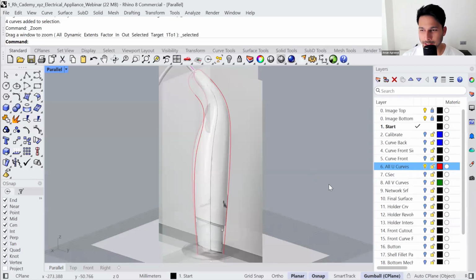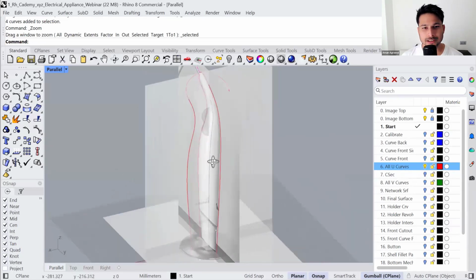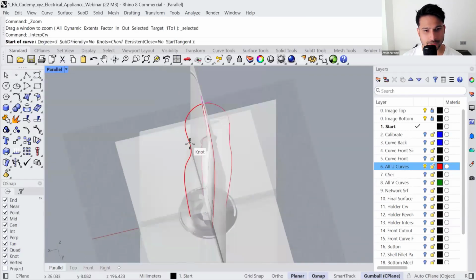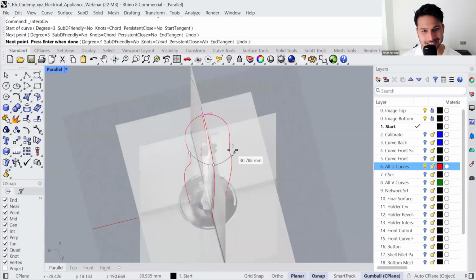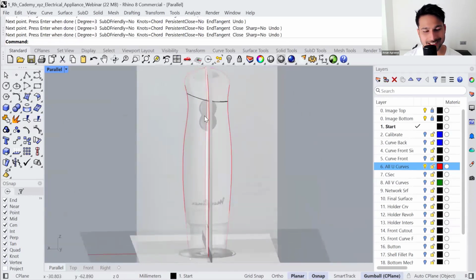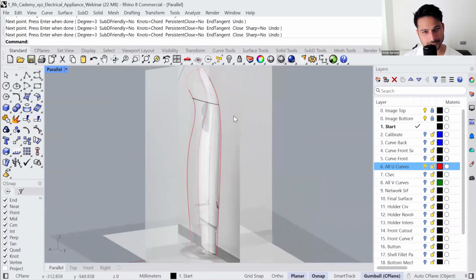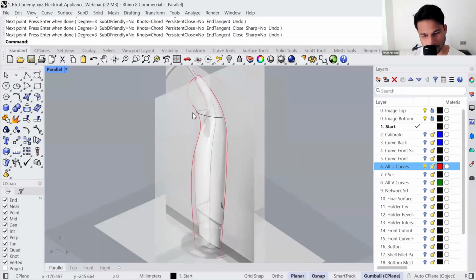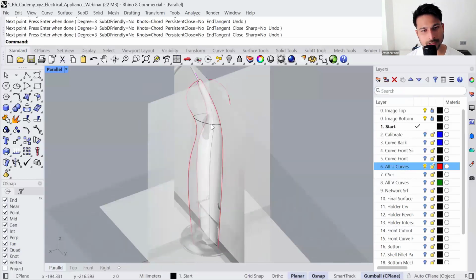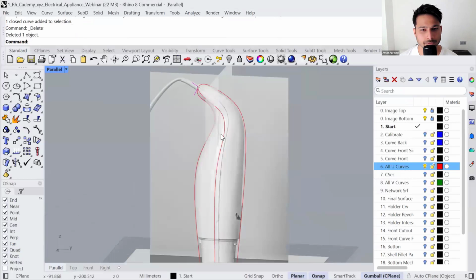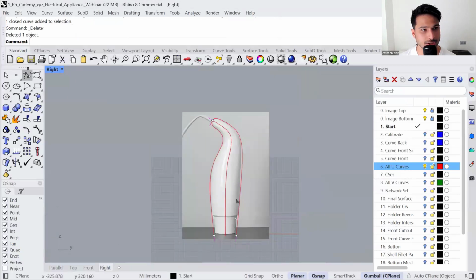All right, so the next step is to create the cross-section profile. So basically what we are trying to do is generate a curve that is going to define the shape in this direction. Now I can manually make it, but you can see it's not clean, it's not symmetrical, it's not planar, which will later on impact the flow of the ISO curves when I run the surface from network of curve command. So in order to do that, what we will need is a set of cross sections like this.